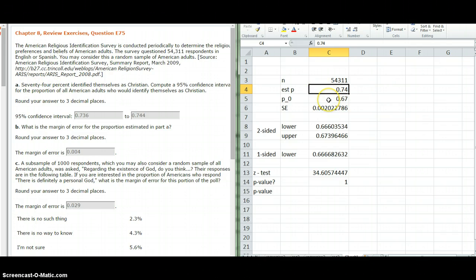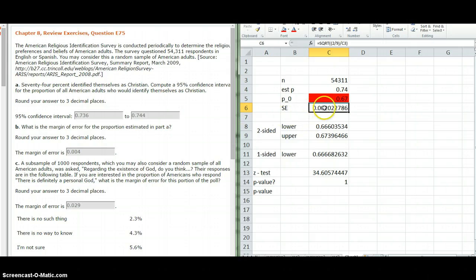What's our p naught in here? You may look around, what's the null hypothesis proportion? And eventually you'll realize there is no null hypothesis proportion because that's not actually what's being done here. So I'm going to put that in red. We're not actually conducting a hypothesis test.